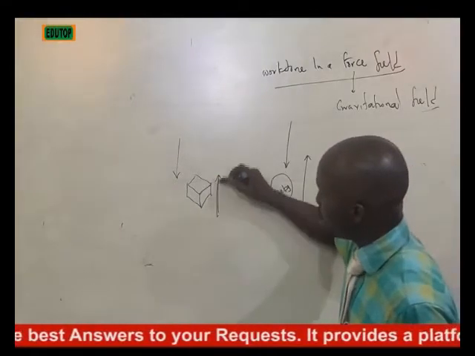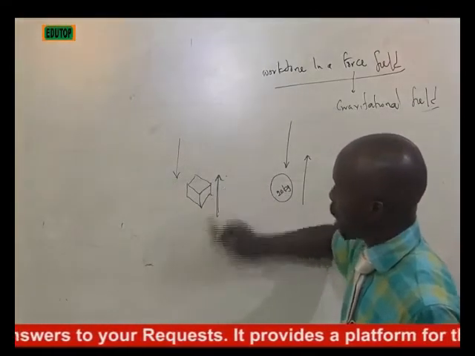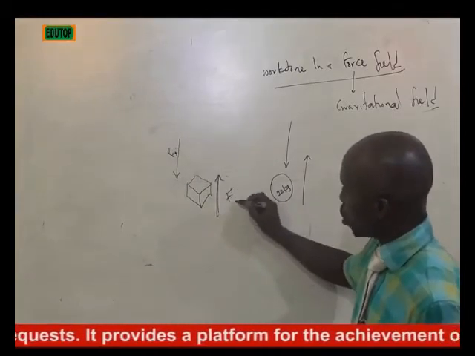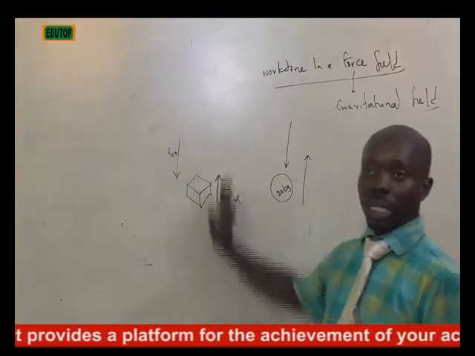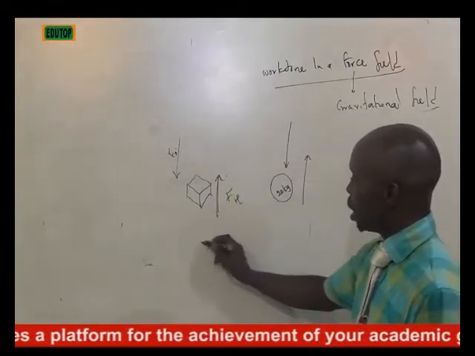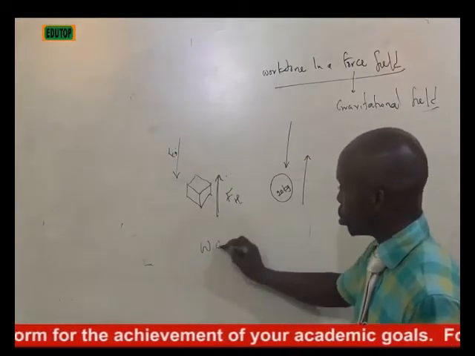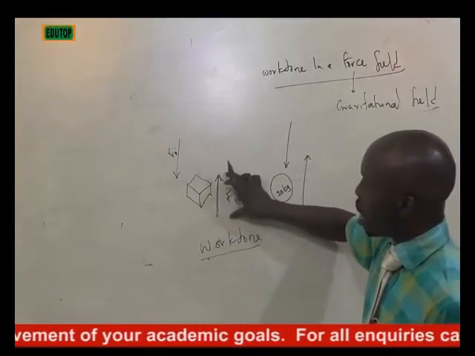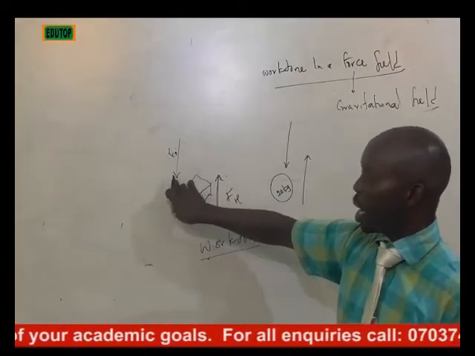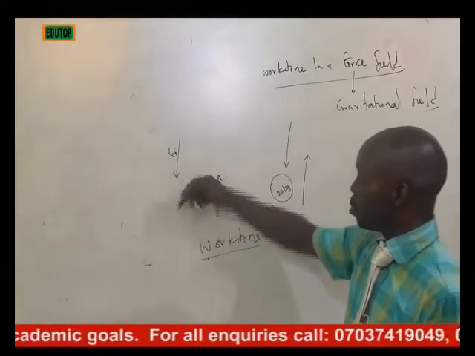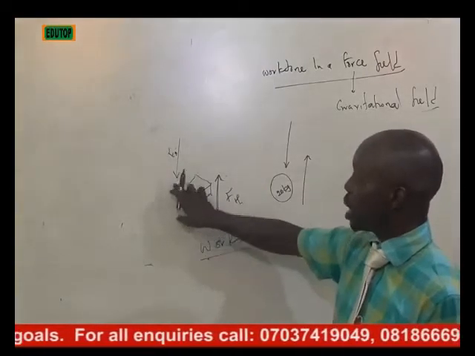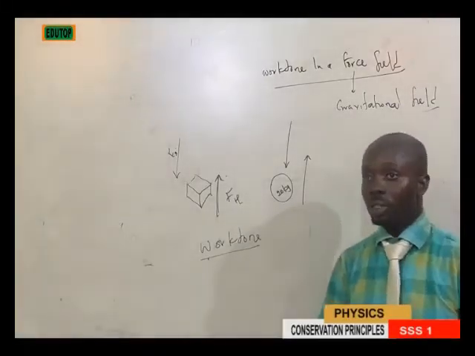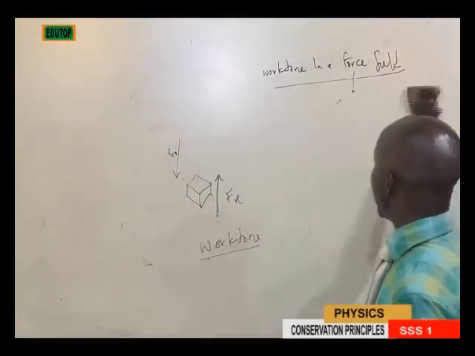Now, for every energy you take to take this body against this force of gravity, the human force here is taking the body against that force of gravity. At that junction, a work is done. There is a work done. Why? Because whenever a force tends to counter this particular gravity force, a work done is actually done. So at that region, it will then take us to the mathematical formula.